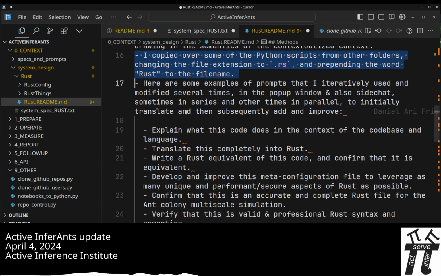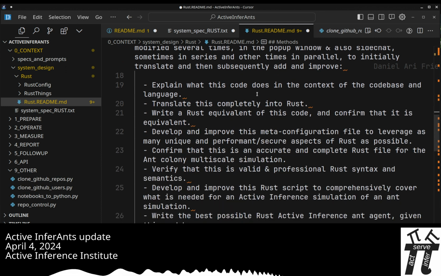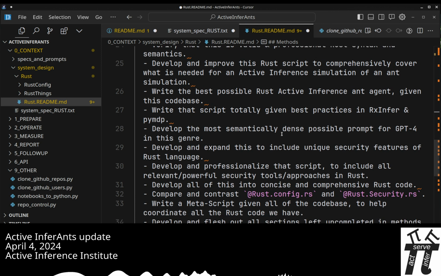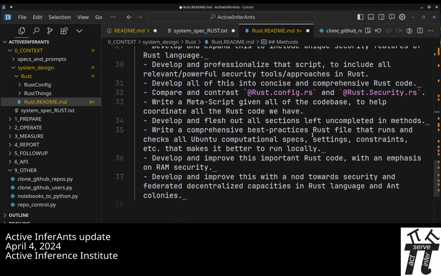And then here's some of the prompts that I used in the side chat and in the Control K chat pop-up to help transform and iterate on, improve the code. So these were just a few of the prompts that helped.